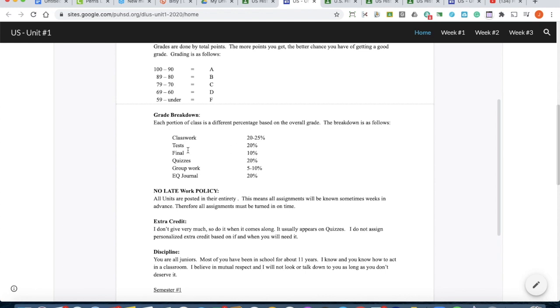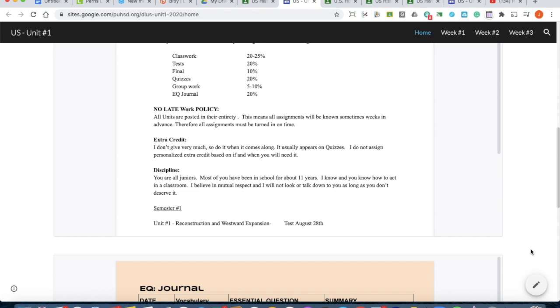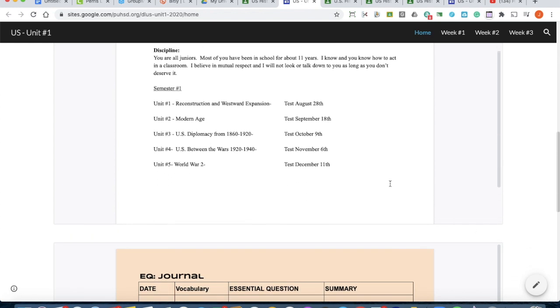You'll see the grade breakdown right here. You'll see that tests are 20%, the final is 10%, and quizzes, which we have weekly, are 20%. You'll see group work, and you'll see this interesting thing on the bottom called the EQ journal, which is 20% of your grade. The EQ journal is a very important part of your grade.